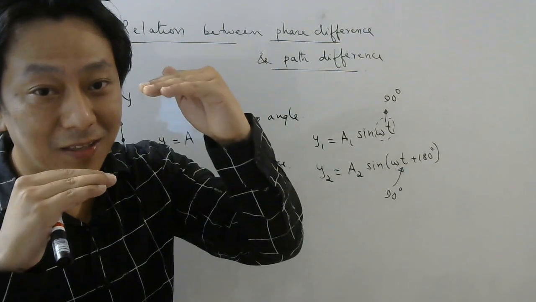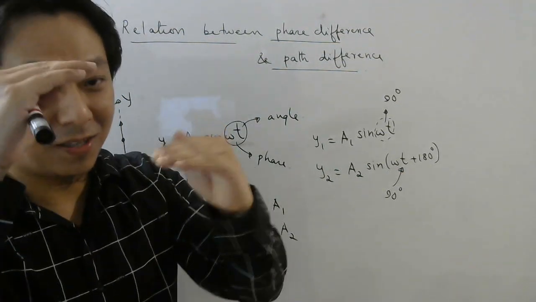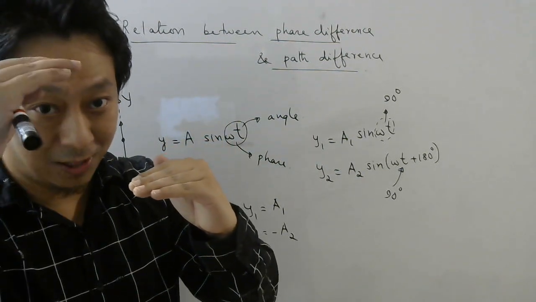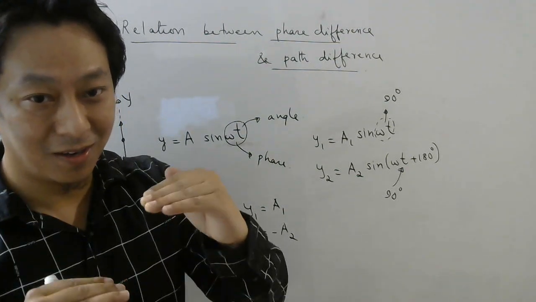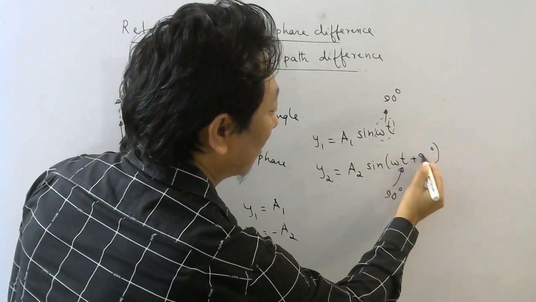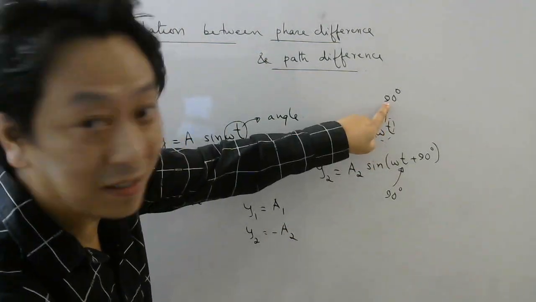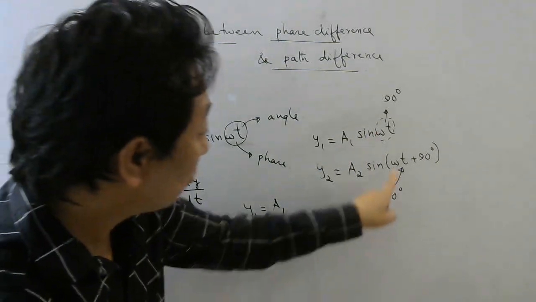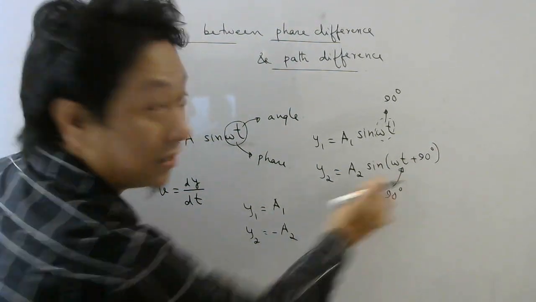And what if I do like this? When one is 0, the other one is positive maximum. And when this one becomes 0, this one becomes negative maximum. Like this. That means their phase difference will be 90 degrees. You can check. How can you check? Look carefully. When omega t is 90, what will be Y1? A1, right? Sine 90 is 1. When this is 90, what will be 90 plus 90? 180. So sine 180 is 0.